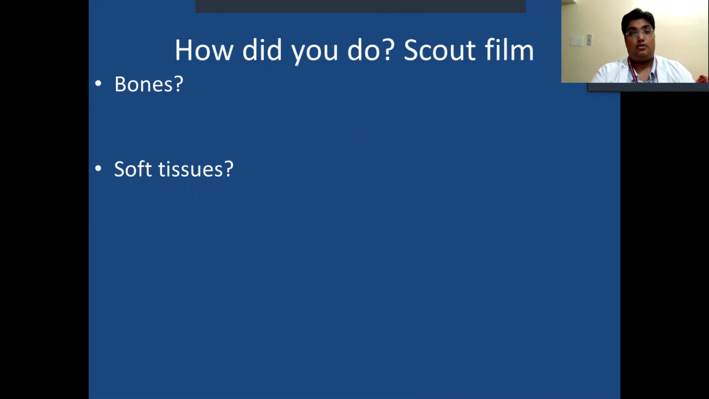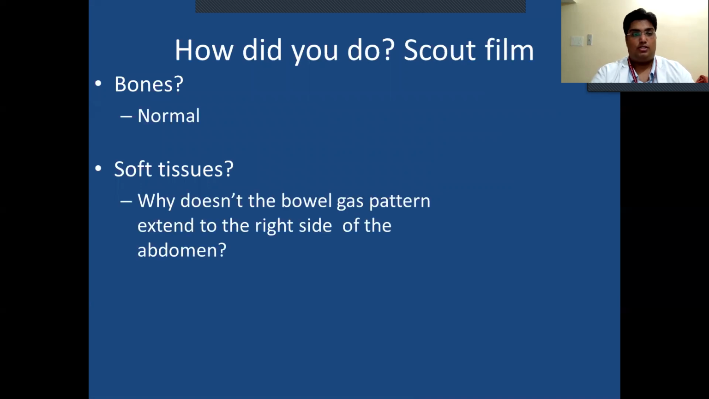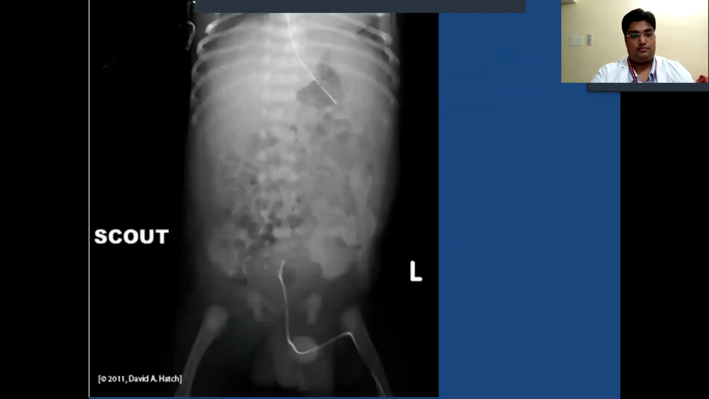Scout film, bones are normal, soft tissue. Why doesn't the bowel gas pattern extend to the right side of the abdomen? What is this?